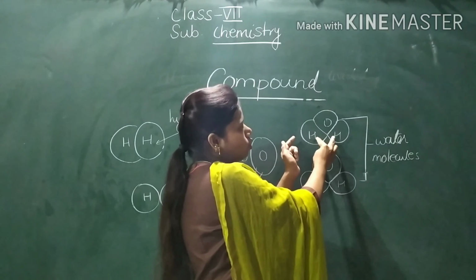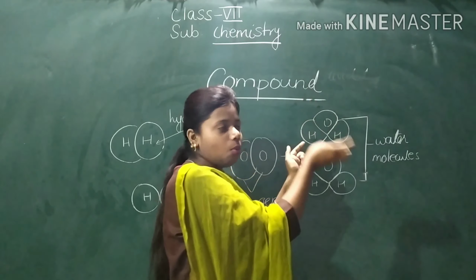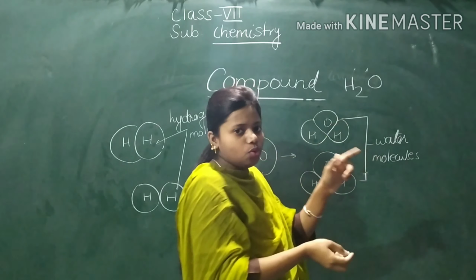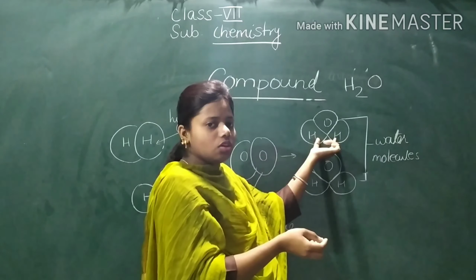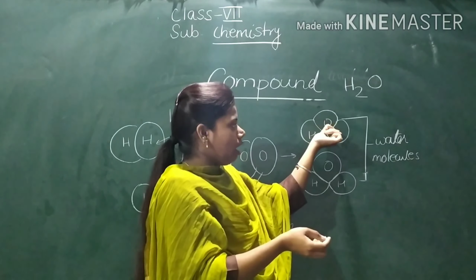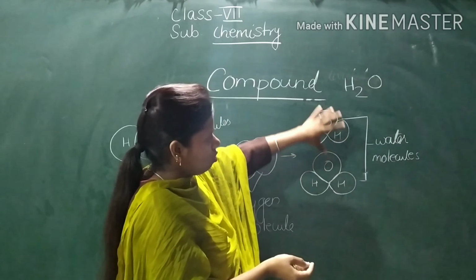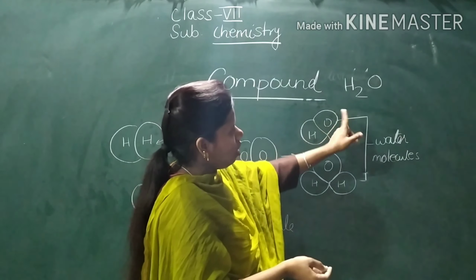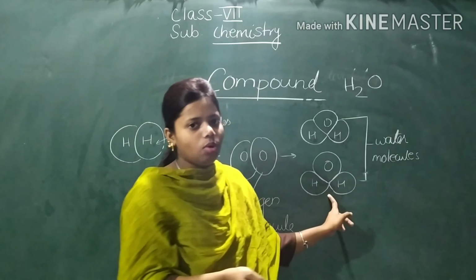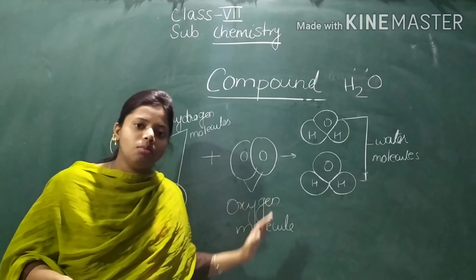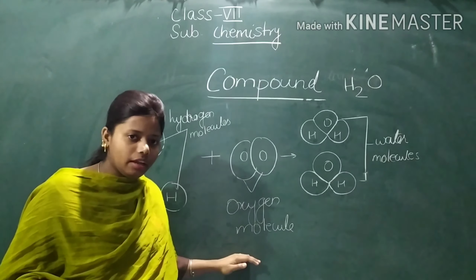Can you see that two hydrogen atoms are there? And what is the formula of water? H2O. So you can see that two hydrogen atoms and one oxygen atom are there. Here there are two water molecules. One water molecule and this is the other water molecule. So this was the formation of two water molecules in the form of a diagram.